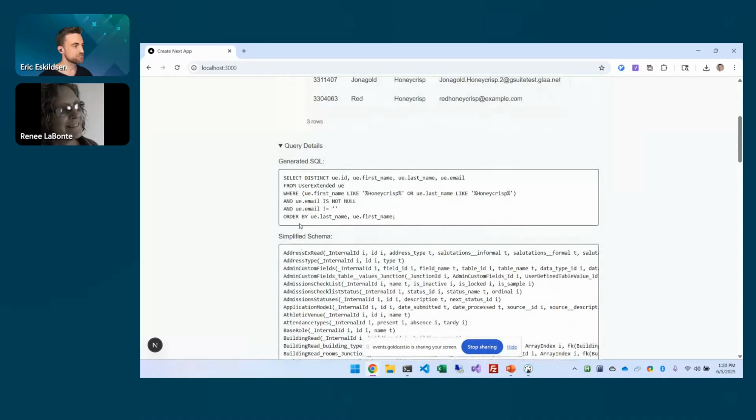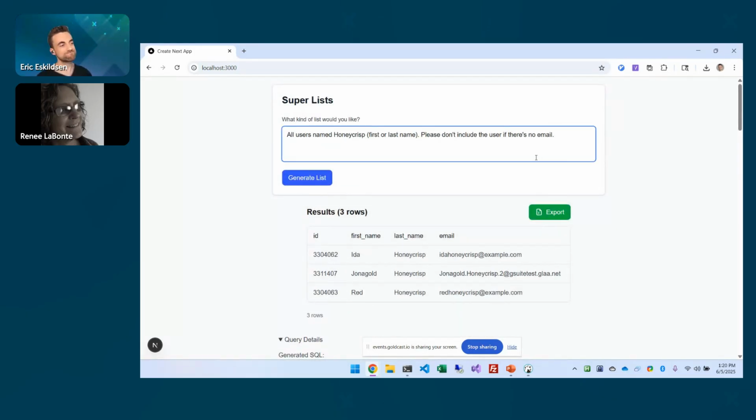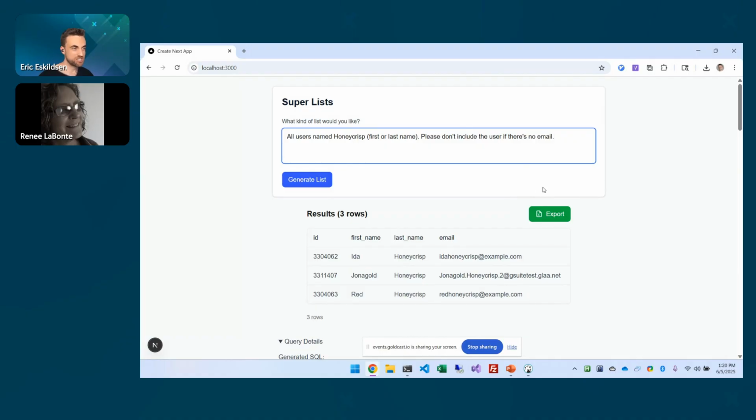So now if we look at our query details, it's added a where clause to exclude them if there's no email. Those are things that, like I say, are one of the hopeful advantages of this, that you can make those changes faster. Whereas with an advanced list, you'd have to go to the filters tab and select email is not blank or whatever. Here, I just typed it in. And if you have this hooked up to your microphone, you can just speak it in. So hopefully it makes it a little less friction to make those kinds of changes. Yeah, that's true. There are so many different ways to play with it and filter it.